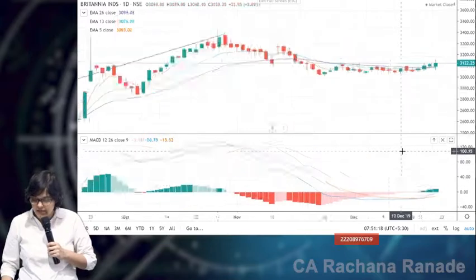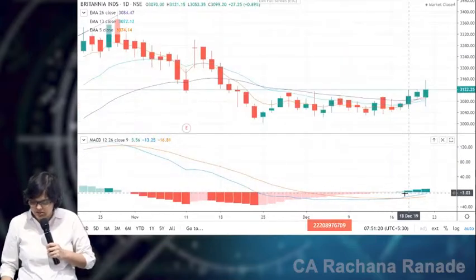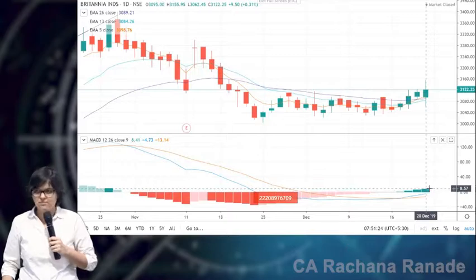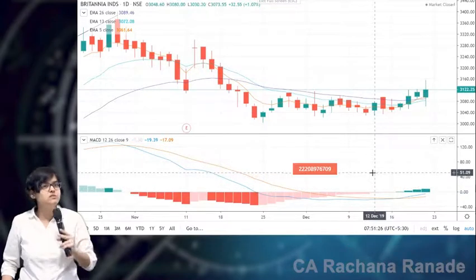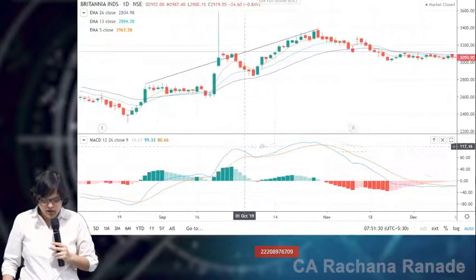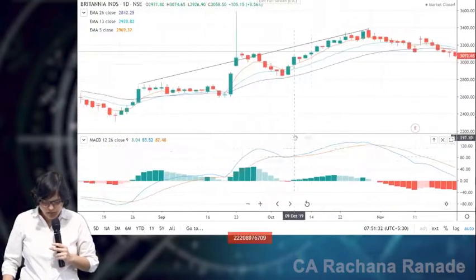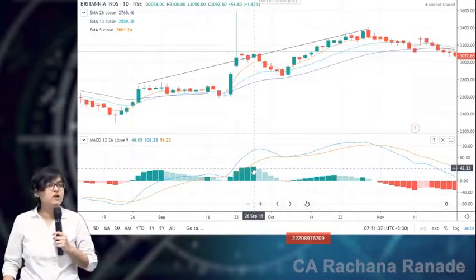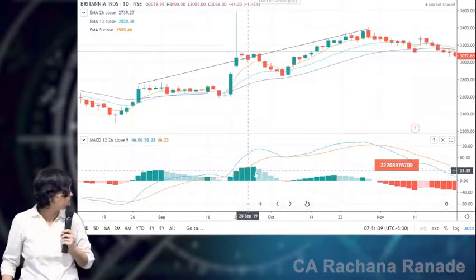See here, even the MACD is showing you a very clear picture. See, the histogram's height is increasing. Is it showing increasing strength? Yes. I'll tell you one more thing. This software also will show this to you. The color of green is dark when it is increasing.